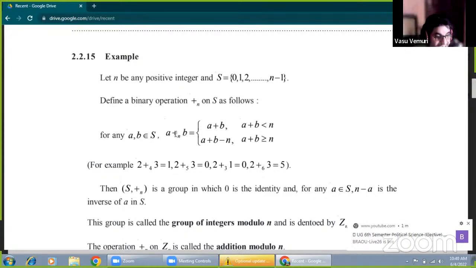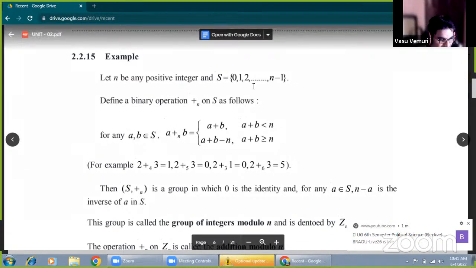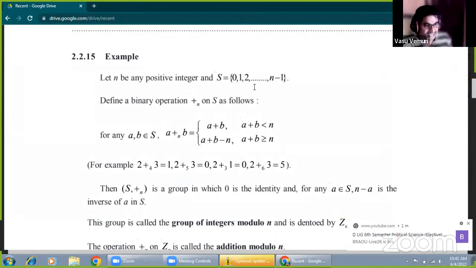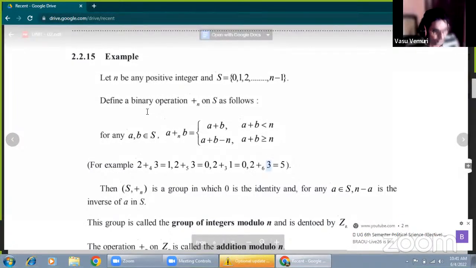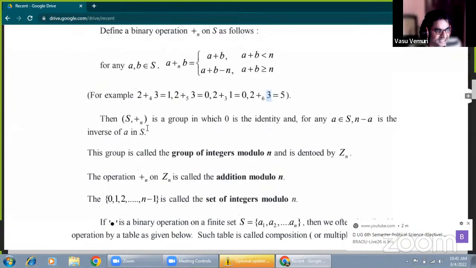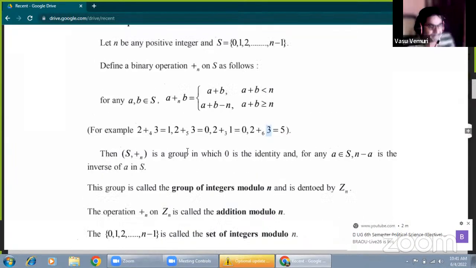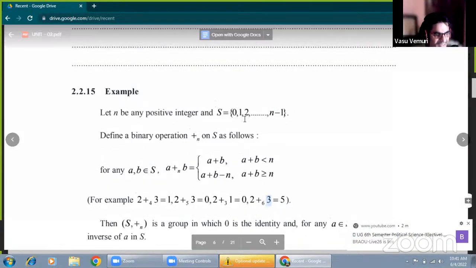Therefore, finally, under addition modulo n, the set of integers modulo n forms a group. Here, the elements of the set are 0, 1, and so on up to n minus 1. Now, for addition modulo n, the set of all integers with respect to addition modulo n forms a group, and it also forms an abelian group. That is one of the theorems. That's why the structure S under addition modulo n is a group, because each and every property must hold within the set.